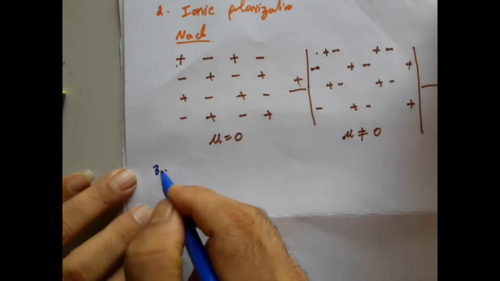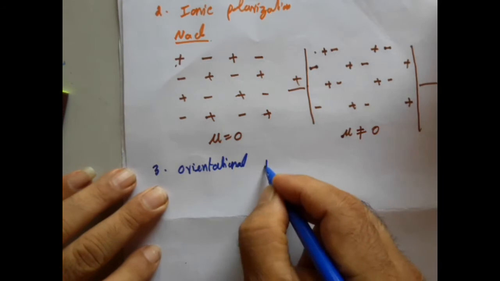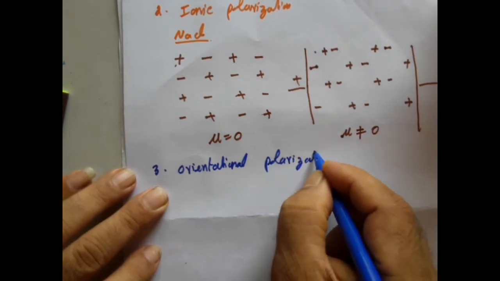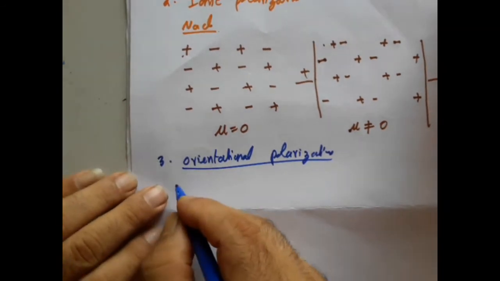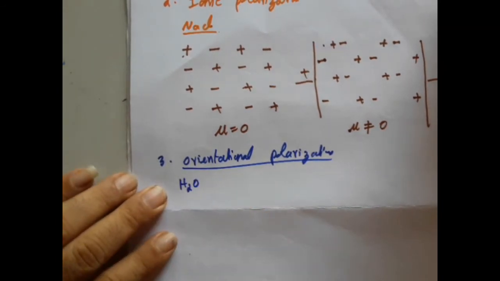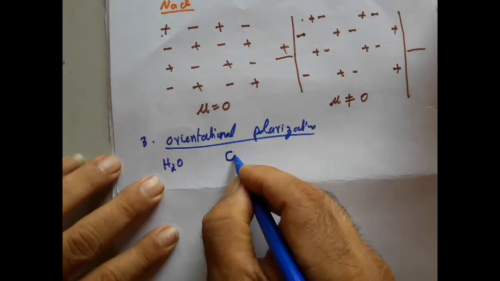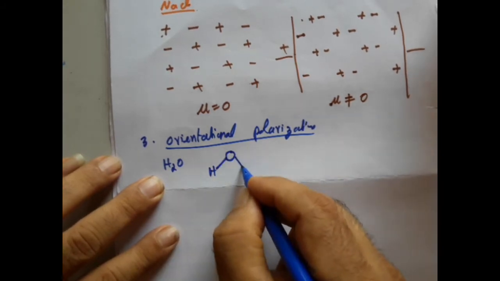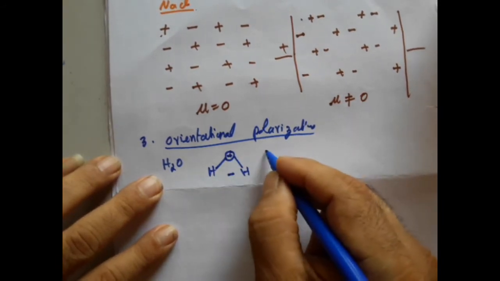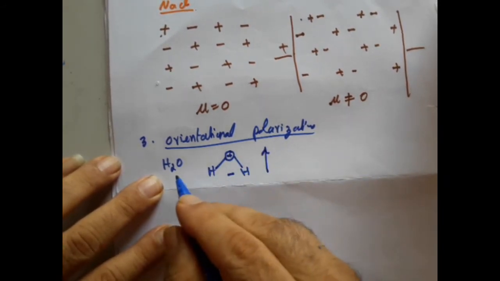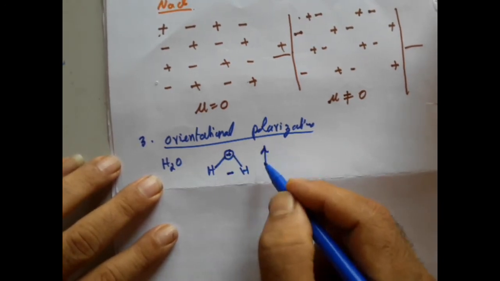The third kind of polarization is the orientational polarization. This is the third kind of polarization in molecules. Now, try to take the example of water. We are already aware that water is a dipole, because water has an oxygen atom and two hydrogen atoms. So there is one positive and one negative end, and for any given dipole the direction is from negative towards positive. Therefore, a water molecule has a dipole like this.